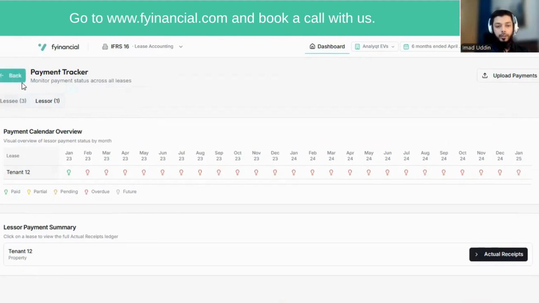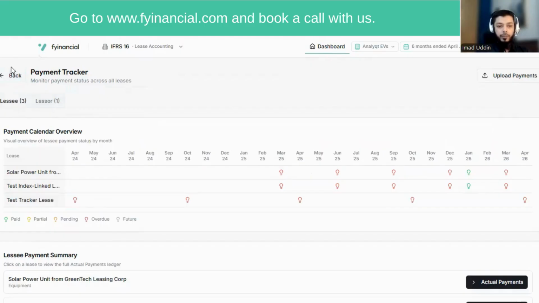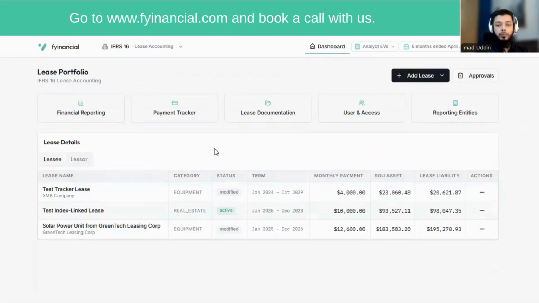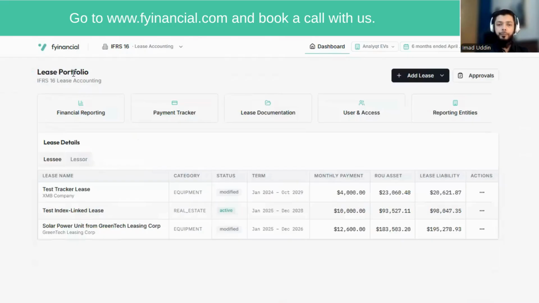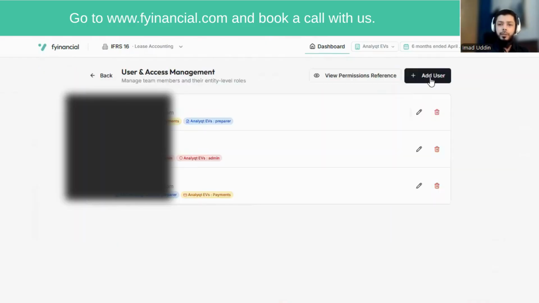Similarly, the payment tracker works for both the lessee and lessor leases. For lessor, we are receiving these payments, and for the lessee, we are paying these payments. Then we have a lease documentation section where you can upload all your leases to keep an archive. We have a user and access section where you can give your users access to your app.